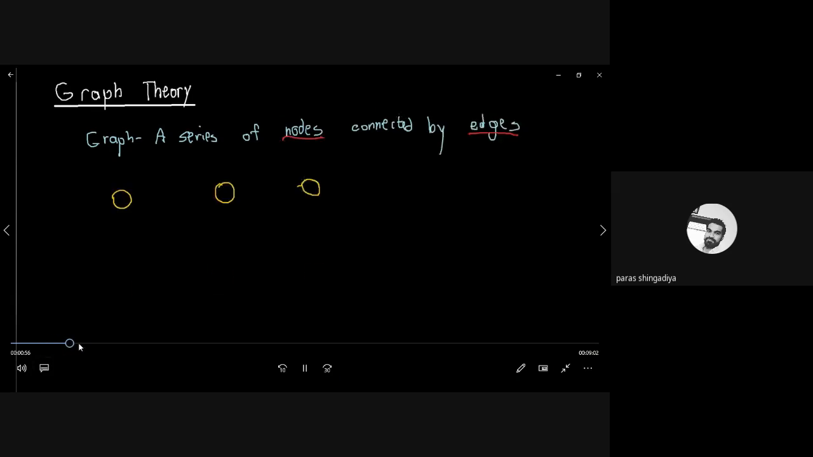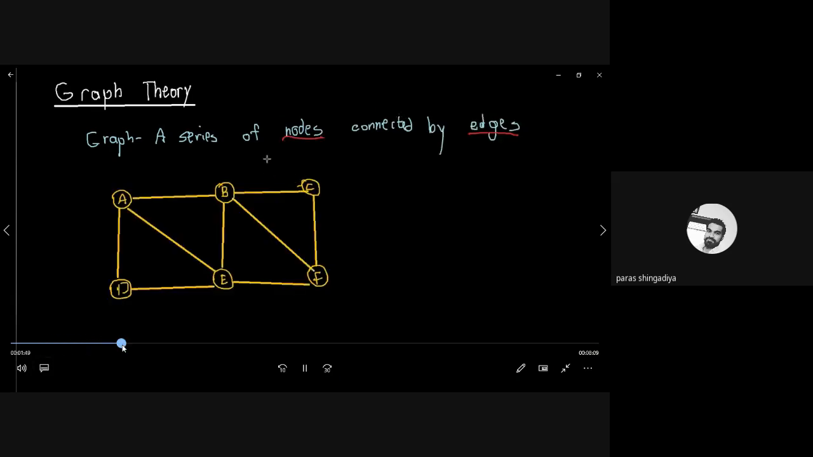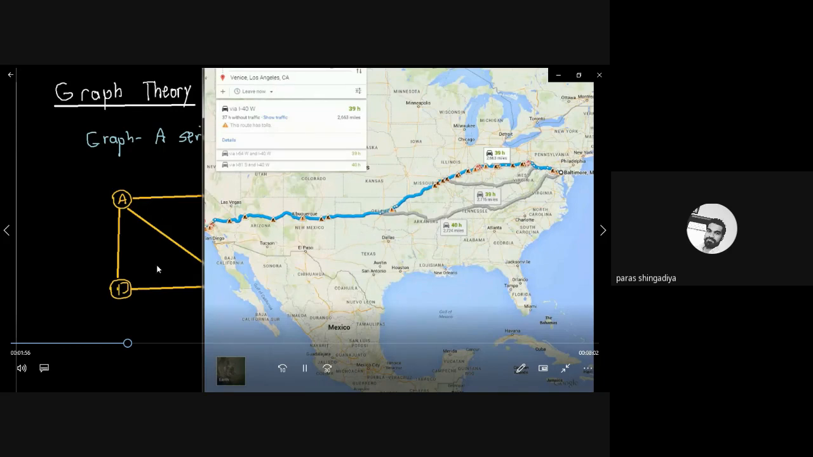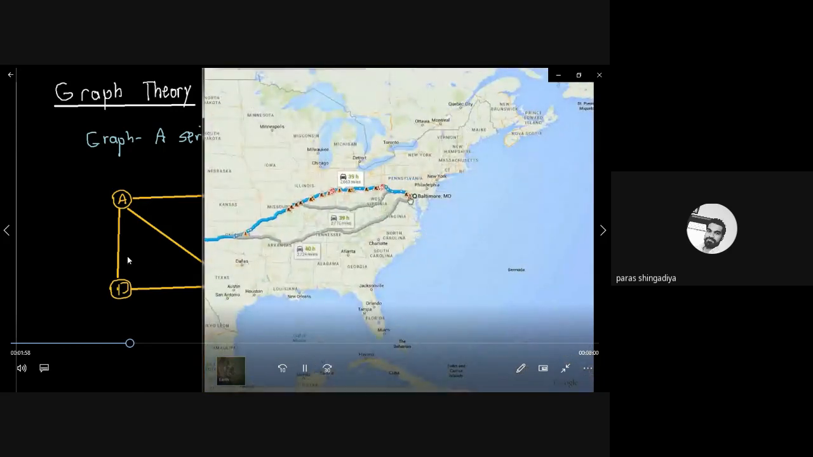First, the definition of a graph is given here. What does it mean? It is connections between vertices. Six vertices are there with their edges. So that is a graph.